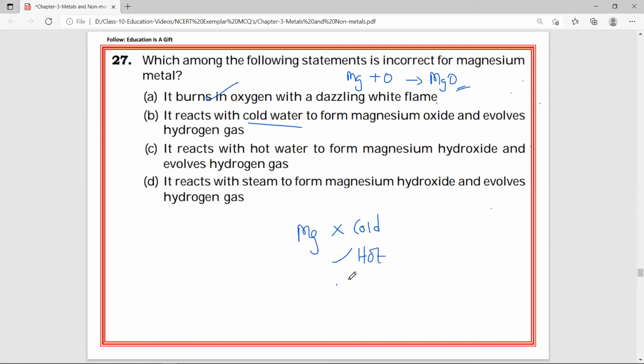At the same time, it can react with steam, but it cannot react with cold water. In option B, if you observe, it reacts with cold water they have given to form magnesium oxide and evolves hydrogen gas. This is absolutely wrong. It reacts with hot water. Yeah, it reacts with steam. Yeah, that is correct. So answer is B, that is incorrect.